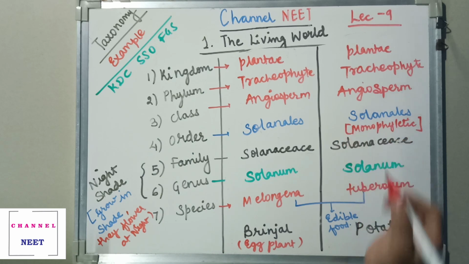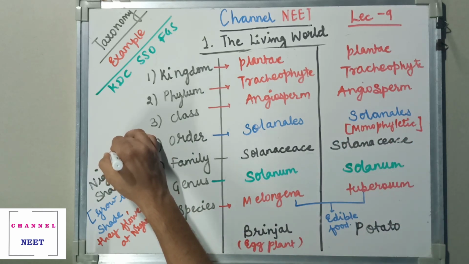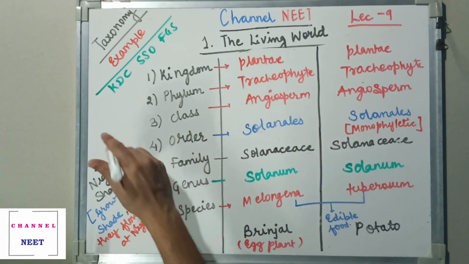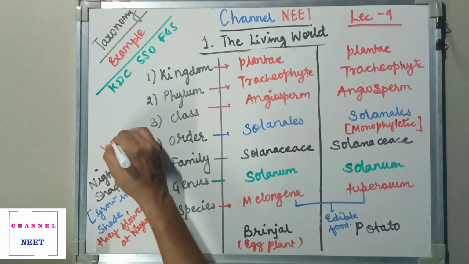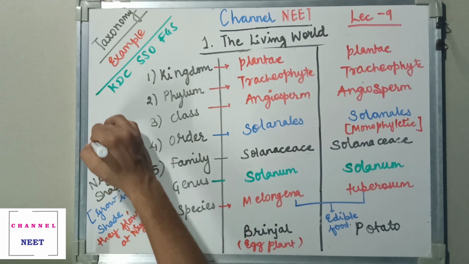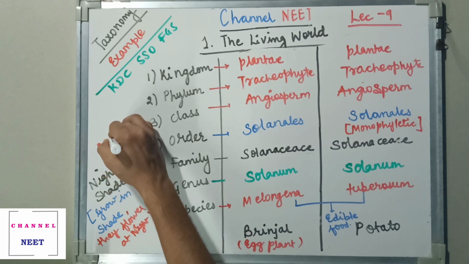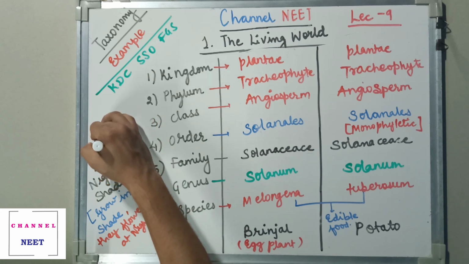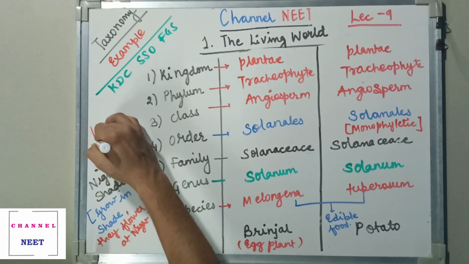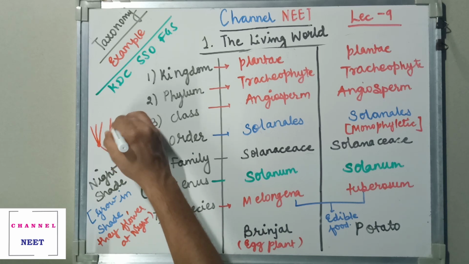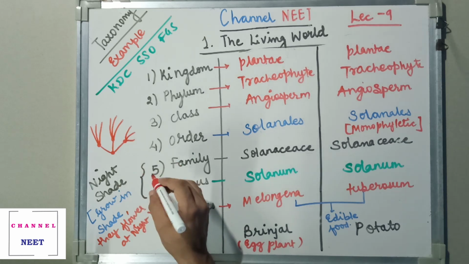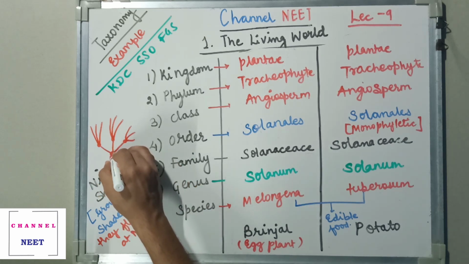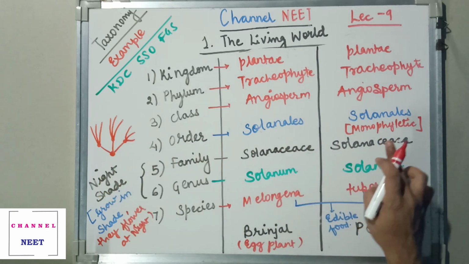Now monophyletic means you will have a common origin that goes in, suppose, three directions. After this there is one point, one development of a species, which is going to grow into some other part, and this is also going to grow into some other aspect, and this also is going to develop into some other aspect. So there is a common point of development, therefore the word monophyletic.